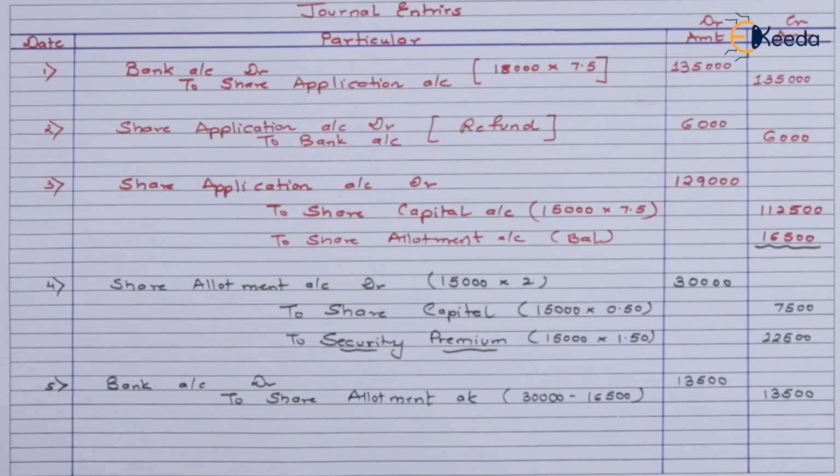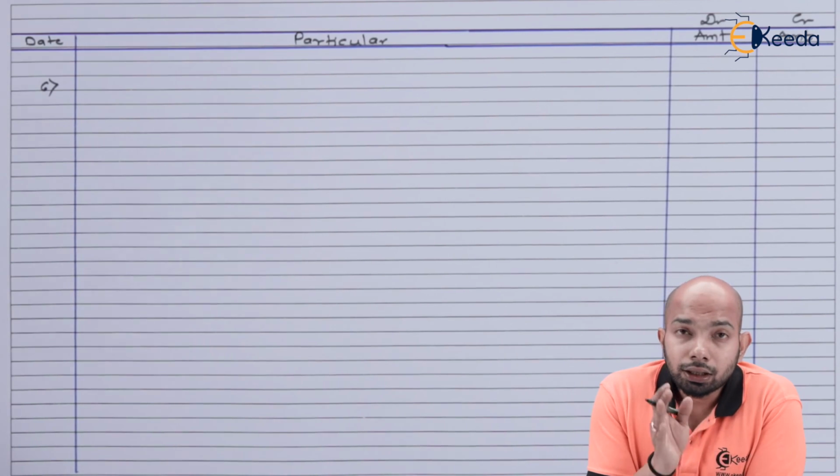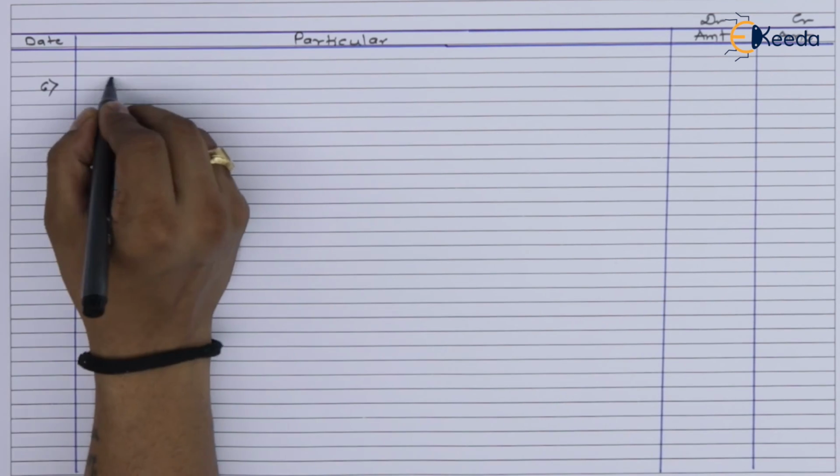So the amount that has been already paid up, or rather the amount that is already received by us, that is 16,500, if that is subtracted from the amount due of 30,000, you're supposed to receive only 13,500, and that has been mentioned there. So here we close down the allotment. Now we go on to the last part of the illustration, which refers to the final call being due here. So the second last entry that will be passing here is the due amount on call.